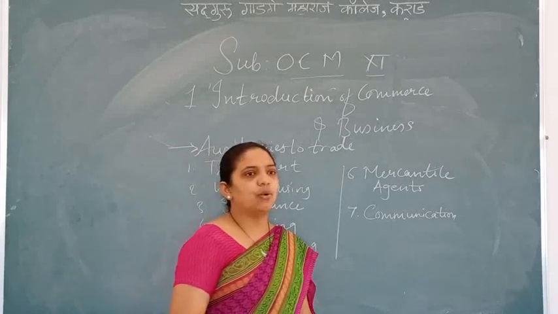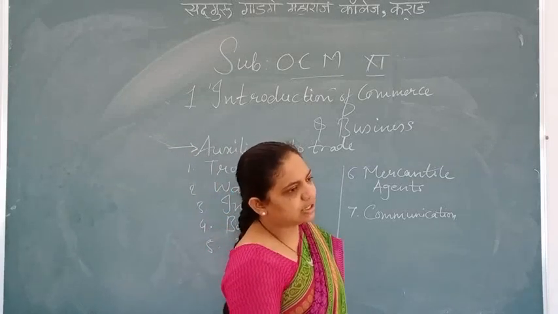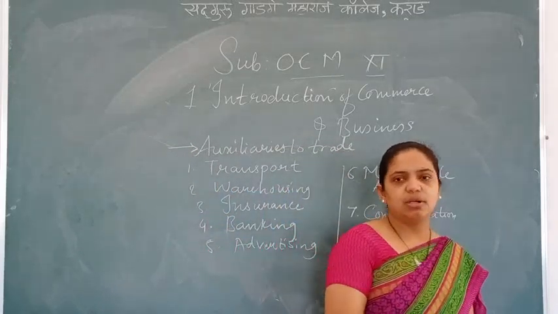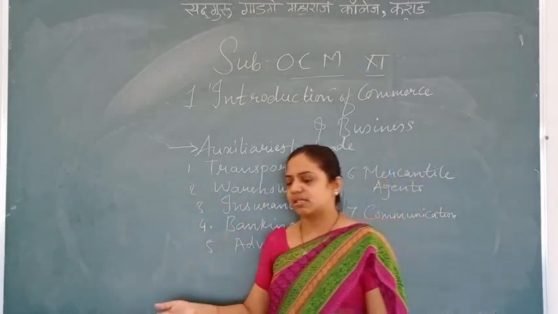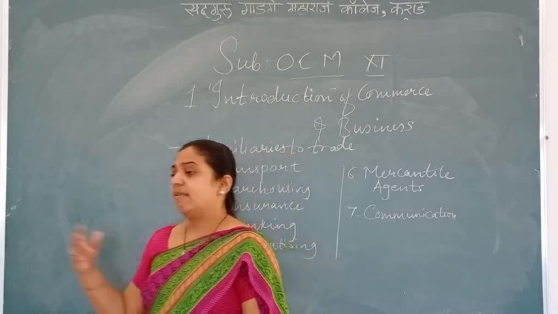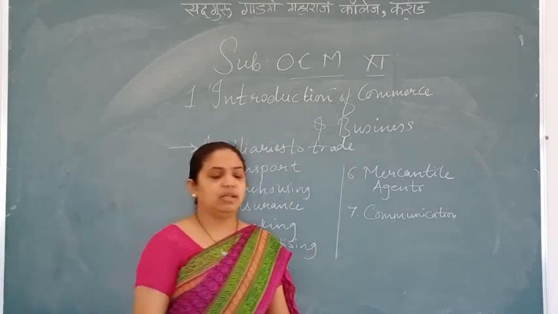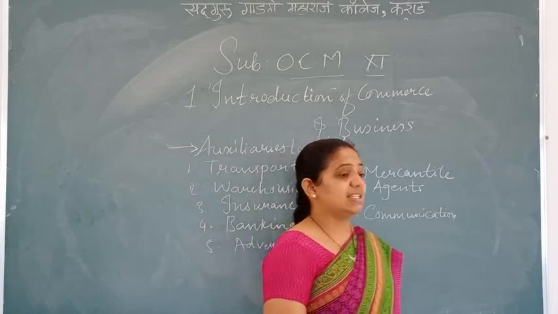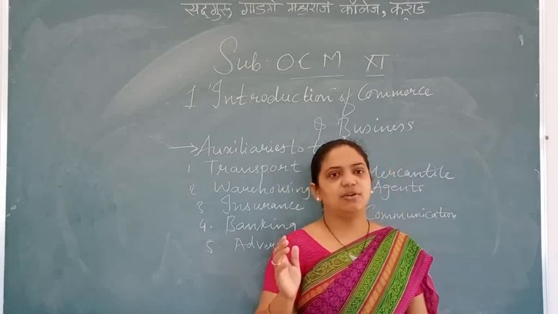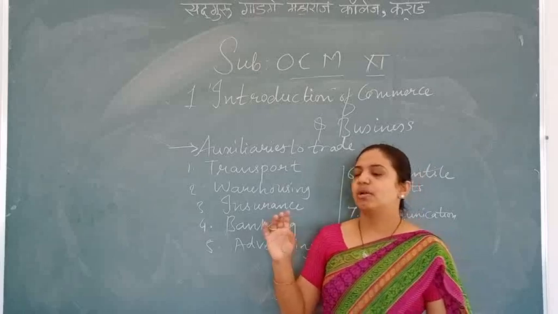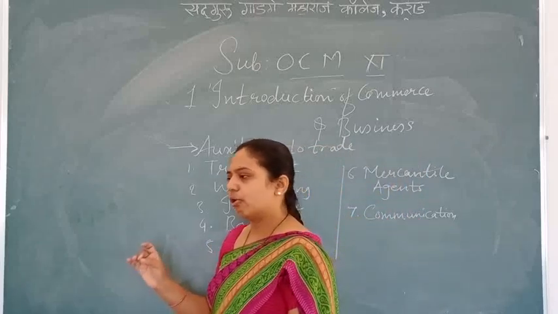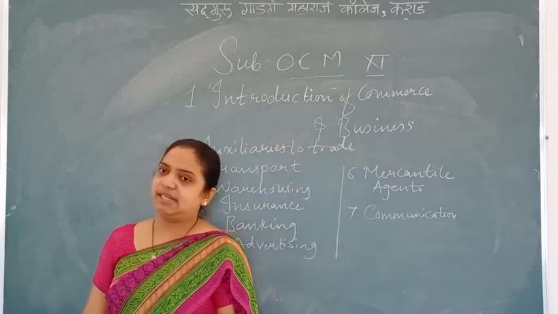Those who sell goods in bulk are the wholesalers. They sell wholesale goods to the retailer. The retailer always sells to the common customer in a small quantity. Then we have seen foreign trade, or international trade. Yes or no? Foreign trade was divided into three parts: import, export, re-export. Yes or no? Re-export is also said as entrepot.